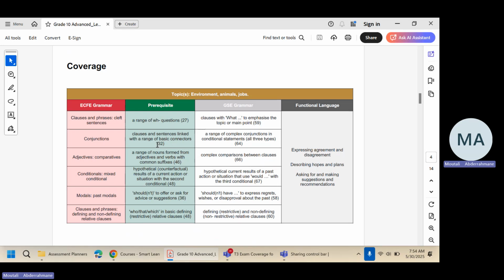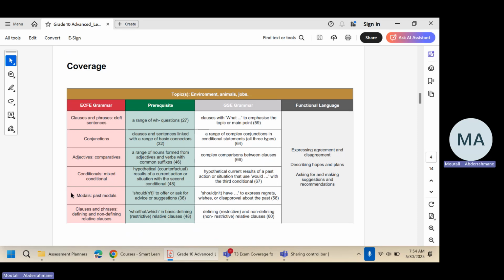That's the prerequisite for this. Conjunctions, especially coordinating conjunctions. And also we have adjectives, relative adjectives, and we have conditionals, first, second, third.